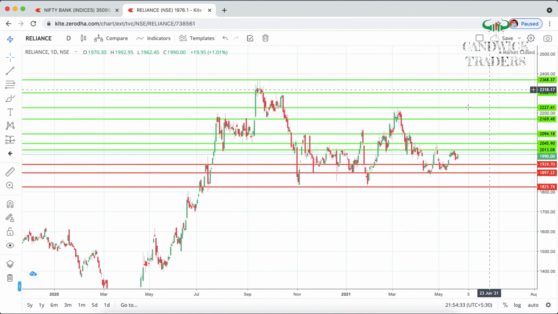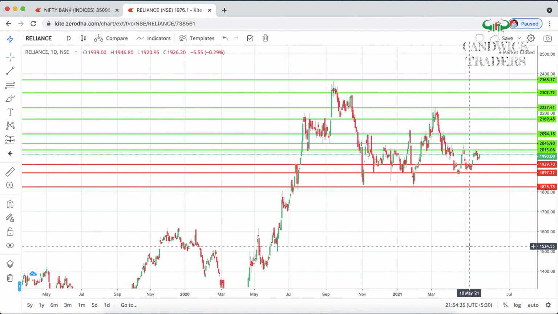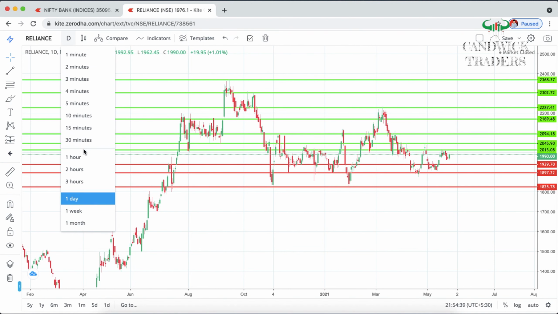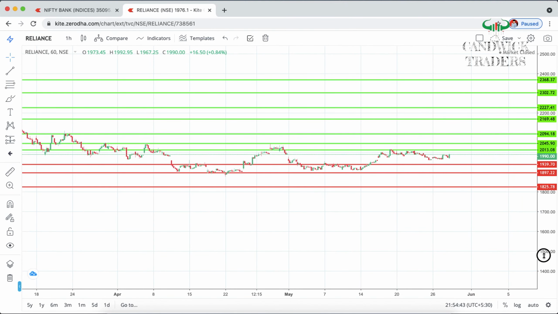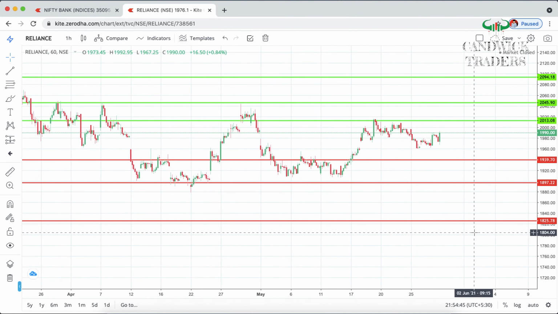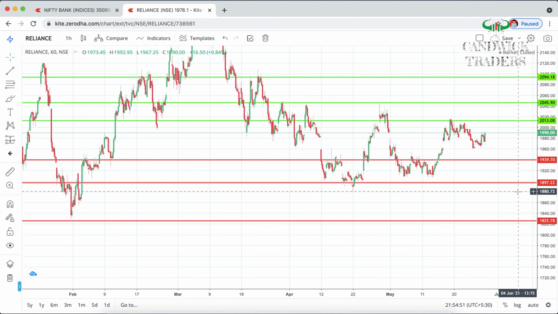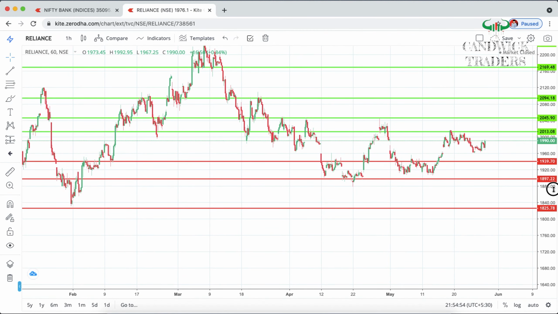This is the last, most probably this is the all-time high. So this is how we can draw the support and resistance lines. If you want to trade on an intraday basis, go to the 1 hour, 2 hour or 4 hour chart also, and then make an entry in 5 minutes or 15 minutes. That makes sense, actually.